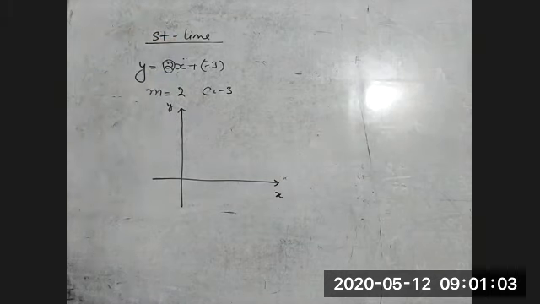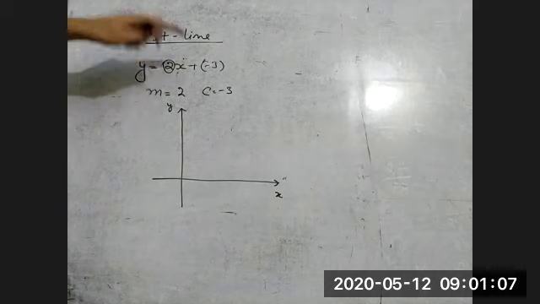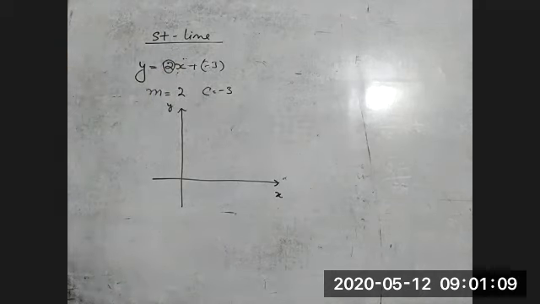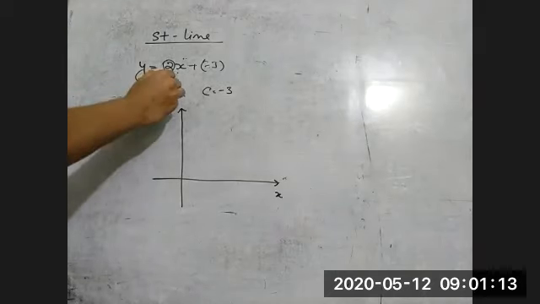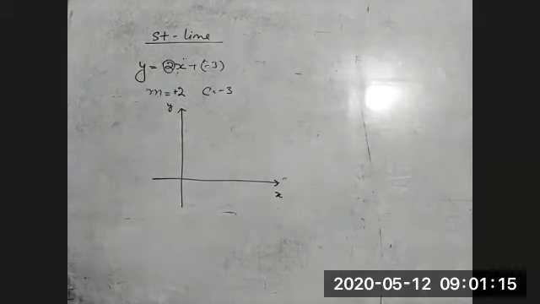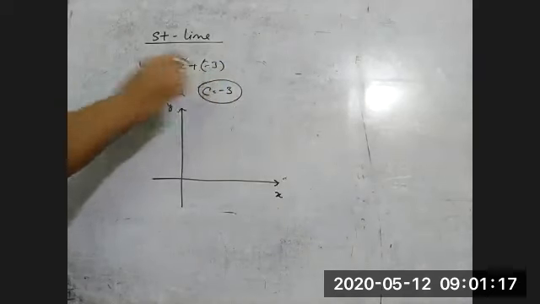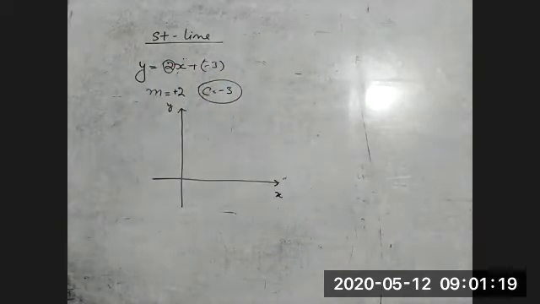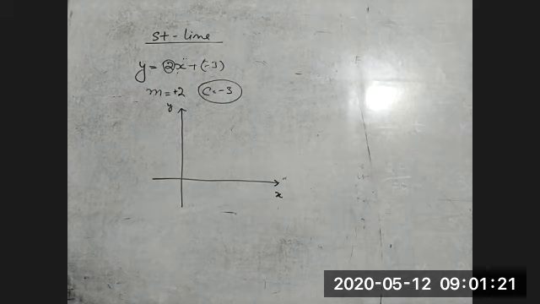Okay, sir. So now y is equal to 2x minus 3. We have to plot this. Here you can see the slope is 2 and the slope is positive. The second thing is c. The value of c is -3. It means that the straight line intersects the negative y-axis.